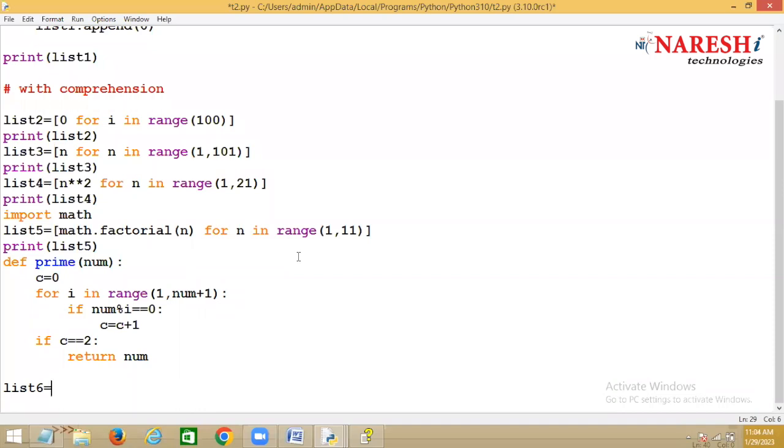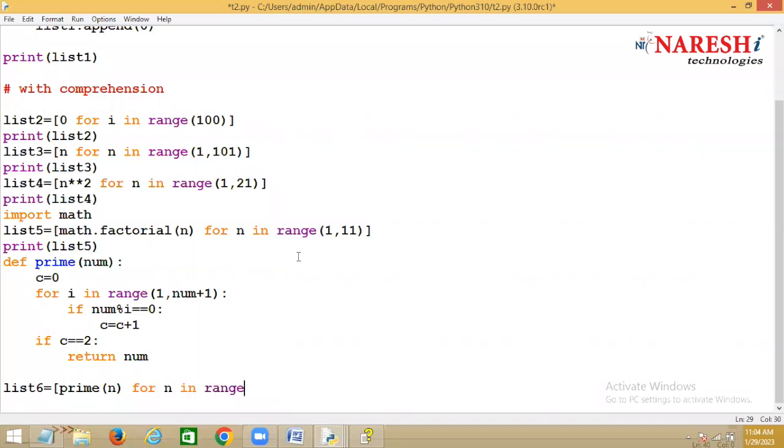Prime. Okay. Now, what is my requirement? Tell me here. What is my requirement? Create a list with which numbers? Prime numbers. So I called which function? Prime function. Prime function by sending which one? N. I'm calling the prime function by sending N. Okay. Yes. N I send for N.